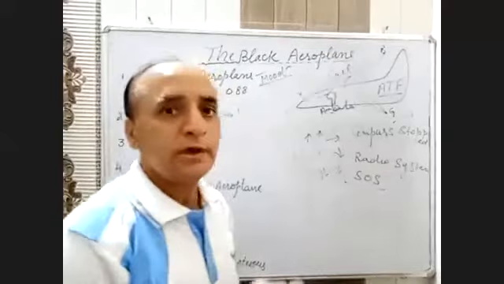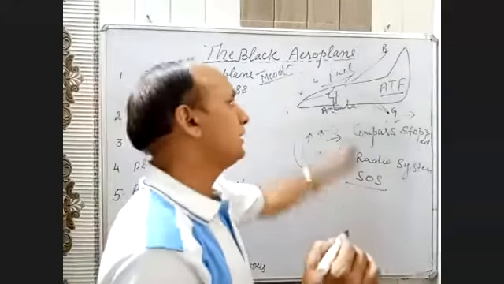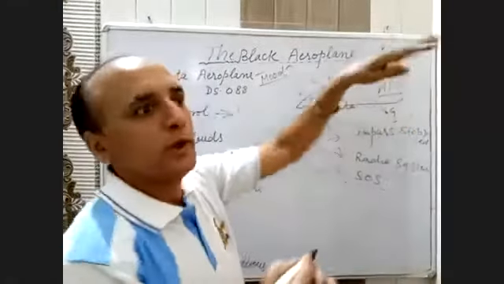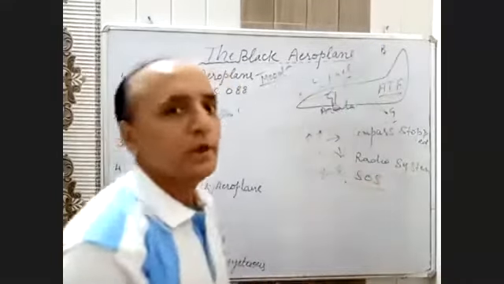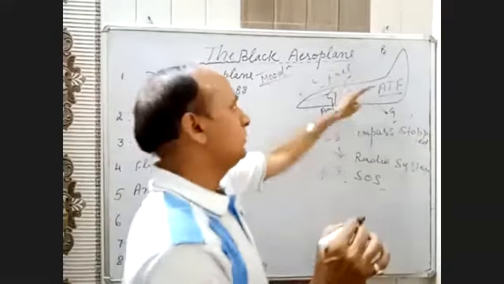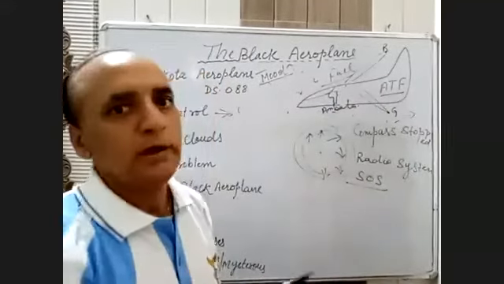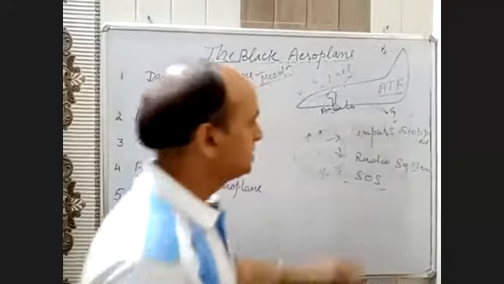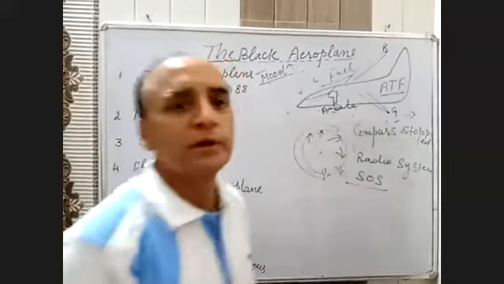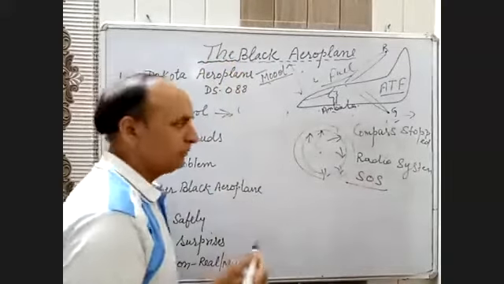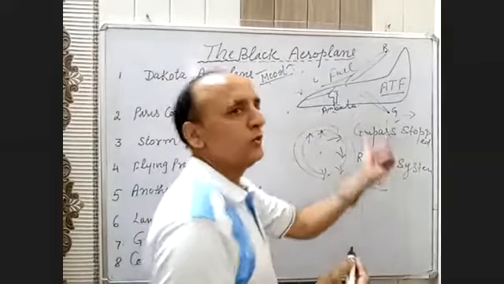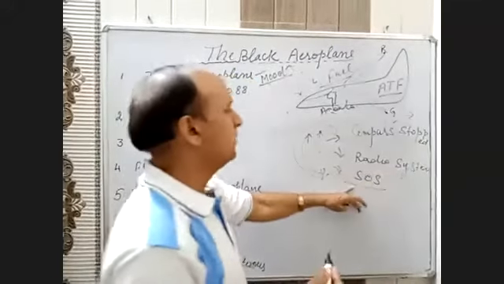If a distress call is made, it will be broadcast to any other aeroplane nearby, saying that this particular aeroplane is in danger. Even during a hijack, this sort of system works very efficiently. With this system only can we come to know about this type of problem in the aeroplane.